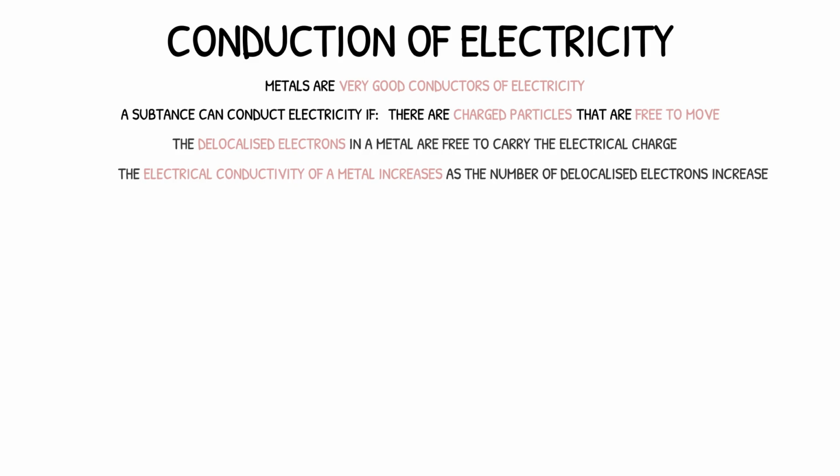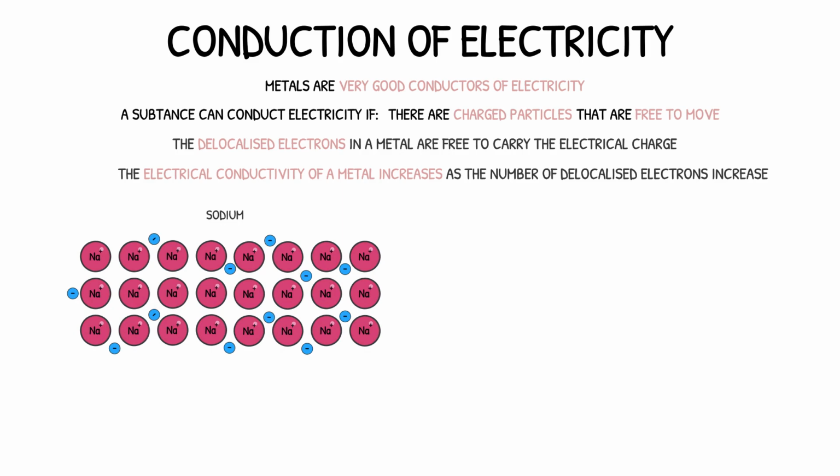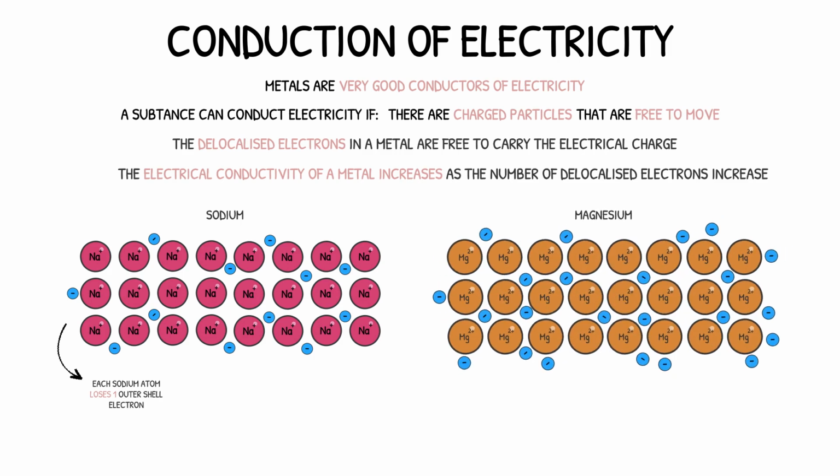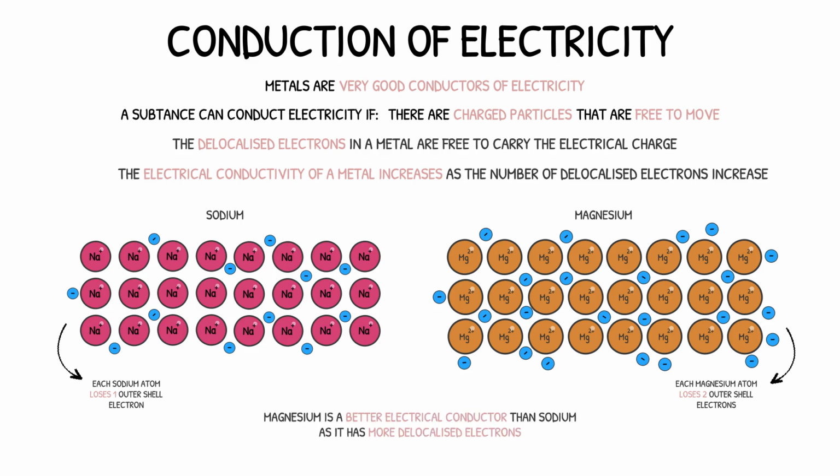For example, sodium has 1 electron on its outer shell. When sodium forms a metallic bond, each sodium atom will lose this 1 outer shell electron. Magnesium is in group 2 of the periodic table, meaning it has 2 electrons on its outer shell. When magnesium forms a metallic bond, each magnesium atom will lose these 2 outer shell electrons. When comparing the electrical conductivity of these 2 metals, magnesium would be the better electrical conductor, as there are more delocalized electrons present to carry the electrical charge.